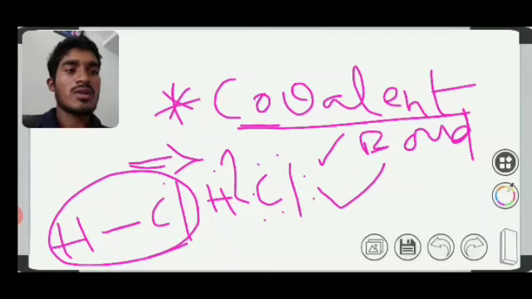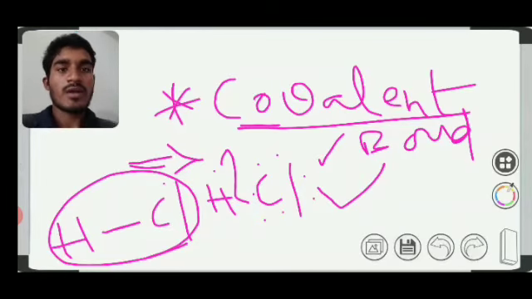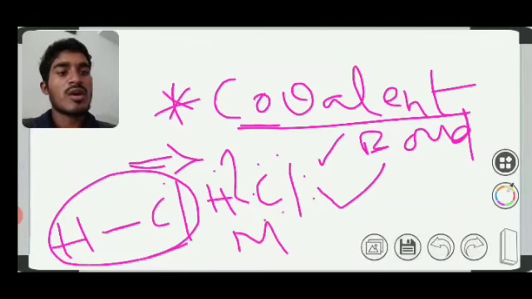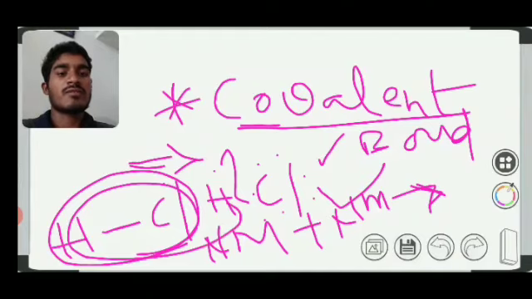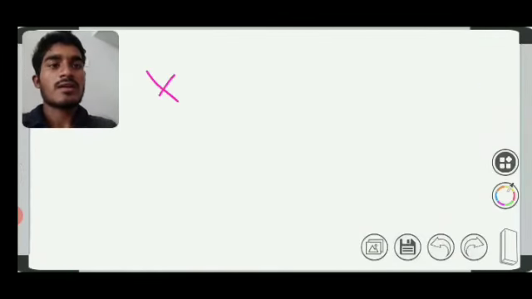It must happen between non-metals. Both are non-metals, so it will form a covalent bond. We'll see many examples, and the first best example is HCl. Next, now see the metallic bond here.